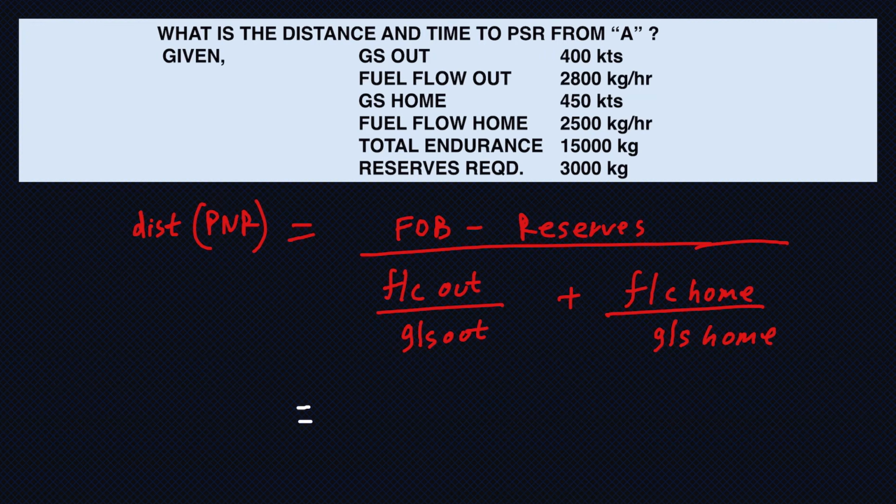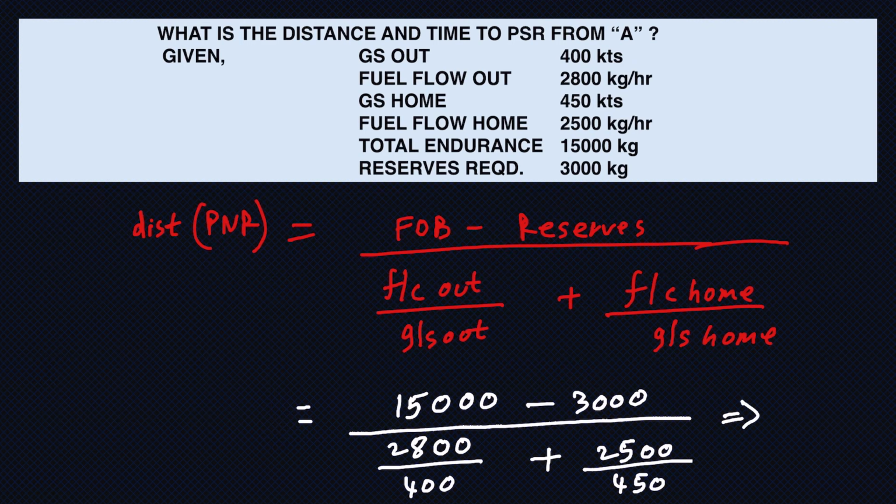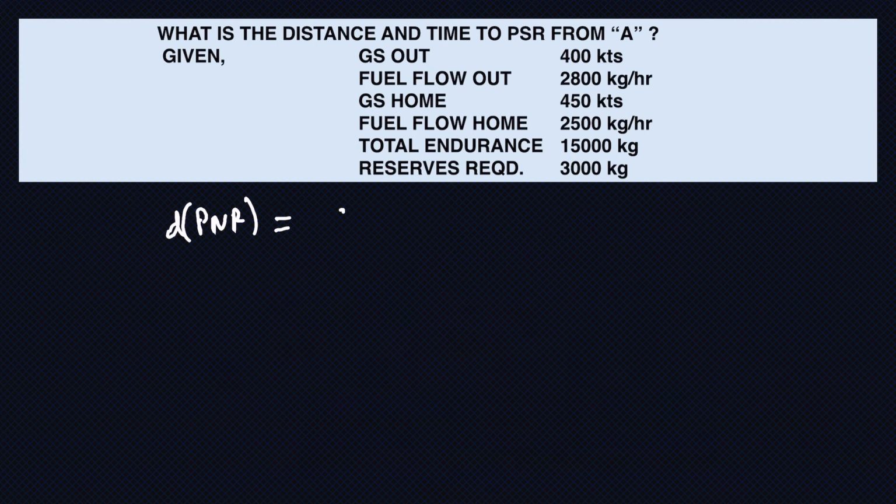So the distance to PNR becomes 15,000 kg minus reserves 3,000 kg divided by 2800 kg per hour upon ground speed out, which I am given as 400, plus fuel flow home 2500 kg per hour upon the ground speed home, which is 450 knots. So you just solve this and you get the distance to PNR as 955 nautical miles. So now we have the distance to PNR.